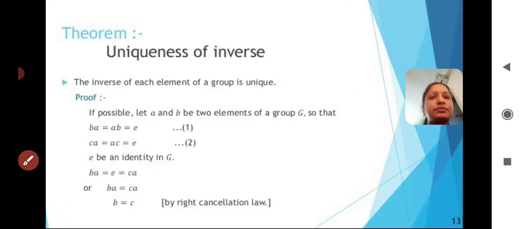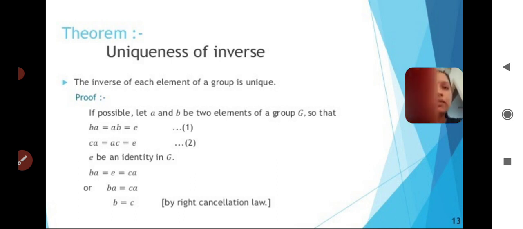And next, this is the next theorem, uniqueness of inverse. What is meant by uniqueness of inverse? The statement of uniqueness of inverse is: the inverse of each element of a group is unique. In a group, for every element there exists an inverse, but that will be unique. That is the statement of uniqueness of inverse. So what is the proof? Here will be the proof.